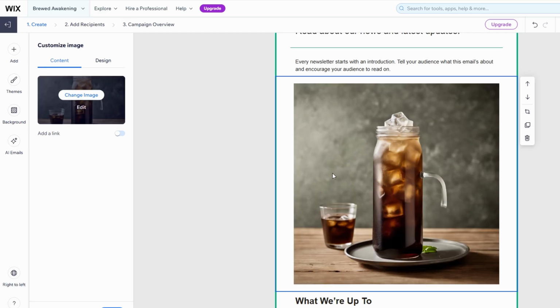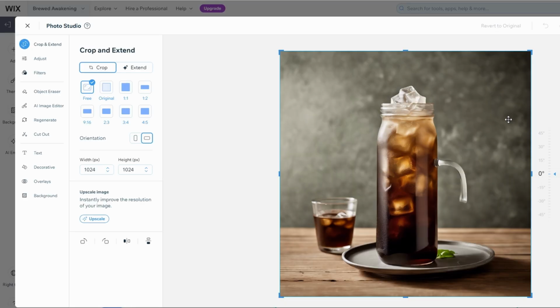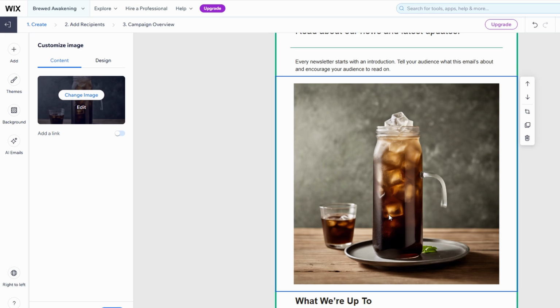At this point, you can resize the image or reposition it on the page by dragging it around. Make sure the image aligns well with your text and other elements to maintain a clean and organized layout. For example, you might want to place a product image next to a description or feature an eye-catching banner at the top of your email.